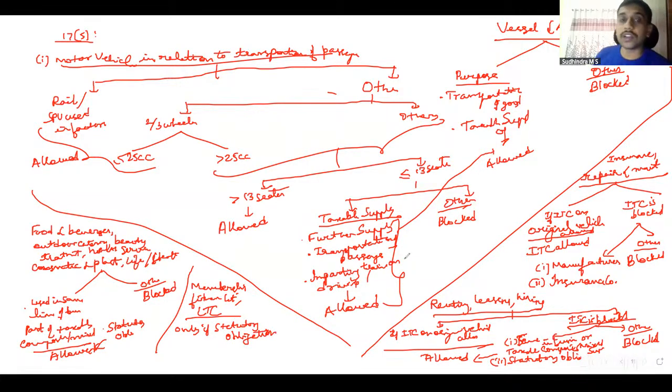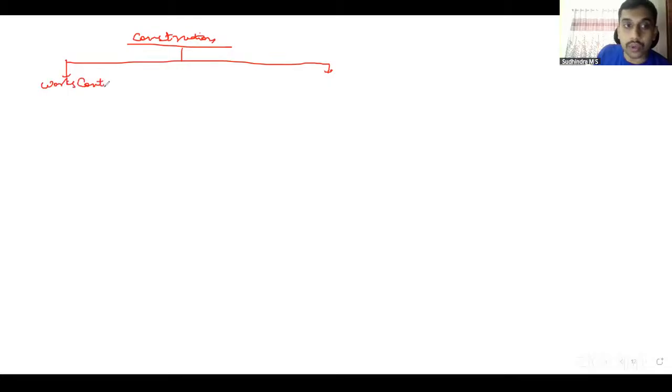Next discussion that we had with regard to this blocked credits is construction related. Under construction related, we have two things. One, works contract. Two, construction on own account. In relation to works contract, normally it is blocked. However, we have three exceptions.